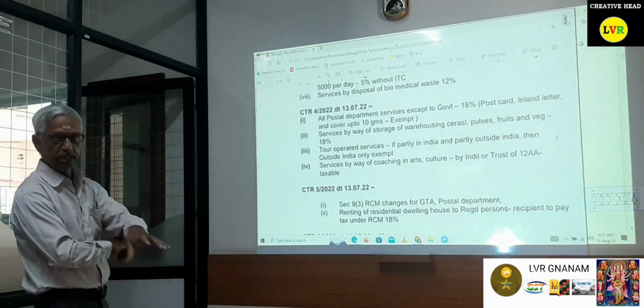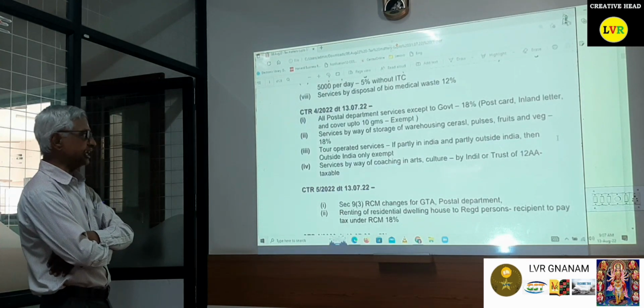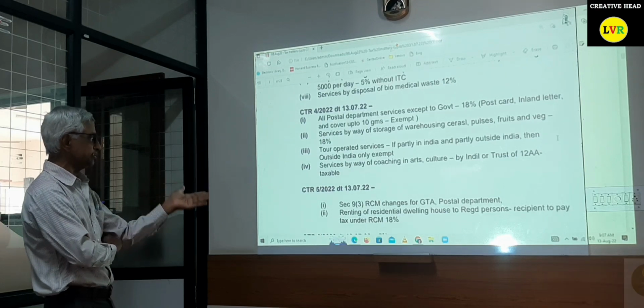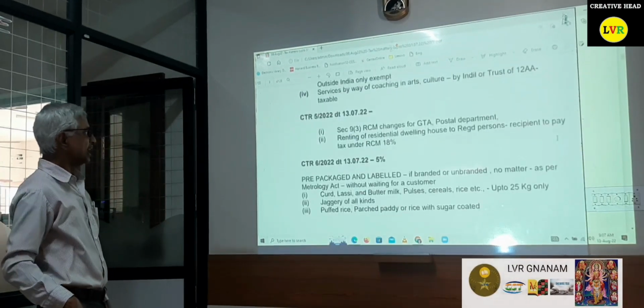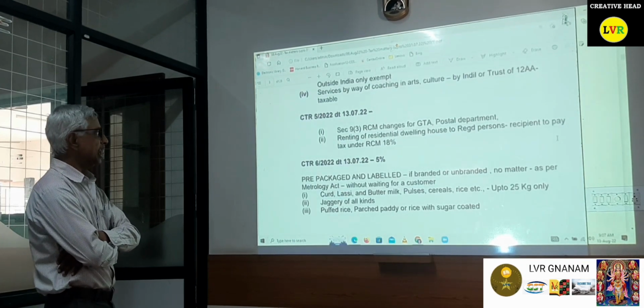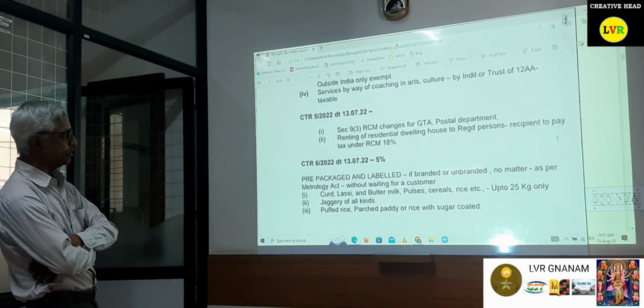If it is held within India, it becomes taxable. Services by way of coaching in art and culture by a trust under 12AA are also taxable. Then CT rate notification 5/93, RCM changes in GTA and post department. Renting of a residential dwelling house to registered persons: the recipient has to pay under RCM at 18%.